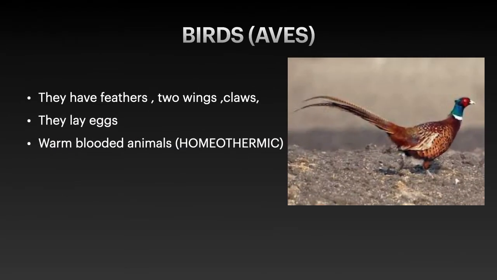Now the next class is birds, which come under aves, and they have feathers, two wings, claws, and they are oviparous organisms. They lay eggs, and they are homothermic animals. That means they are warm-blooded animals. And children, as a part of an activity, collect many more characteristics of these classes.